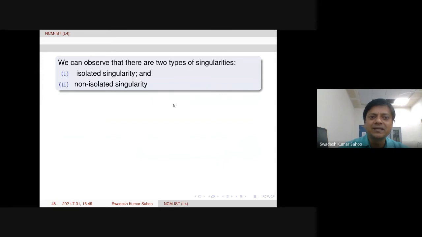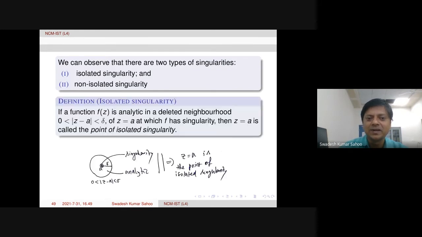So singularity, actually, there are two types of singularity we can see from this analysis. One is isolated singularity, another is called non-isolated singularity. Non-isolated means it is not isolated. In that way, it is defined. So isolated means what? Look at this definition and picture.